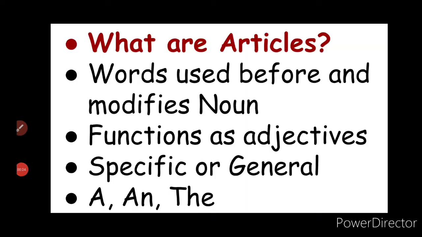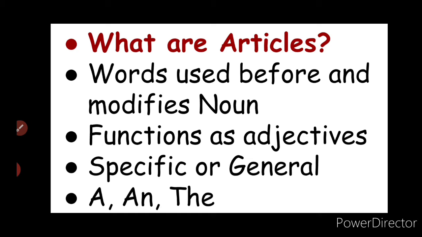So dear viewers, before starting the video, there are some questions which need to be answered first to understand the chapter very clearly. The first question is, what are articles? Articles are words that are used before nouns and that modify nouns basically. As they give us more information about the nouns, they can function sometimes as adjectives in the sentence. Articles define whether a noun is used in a specific context or in a general context.